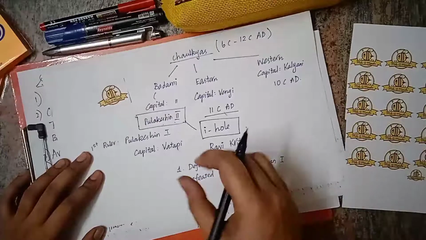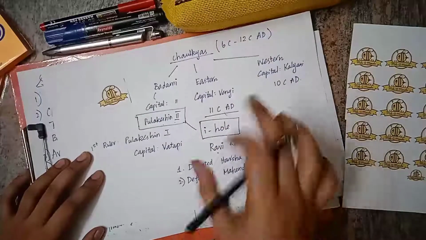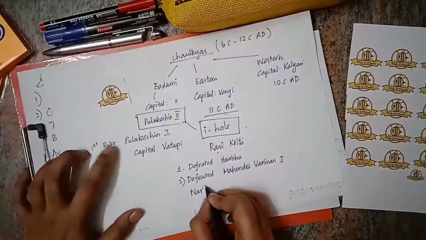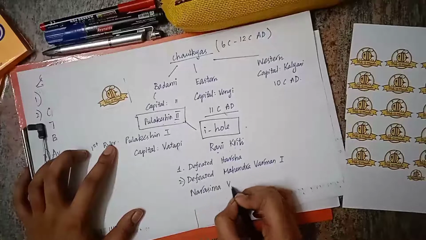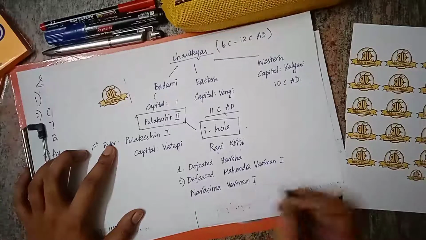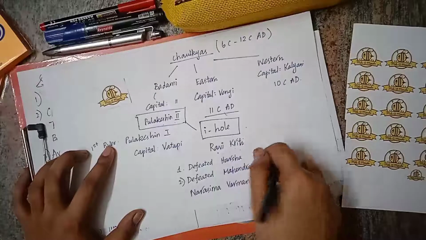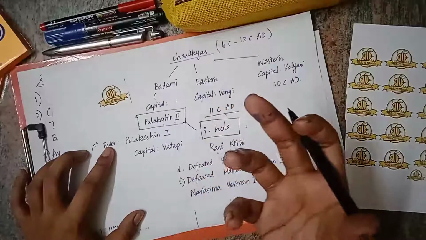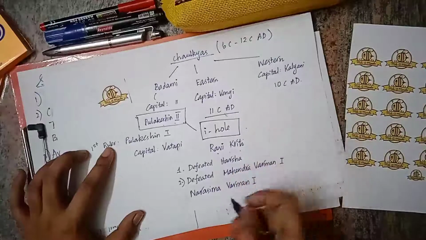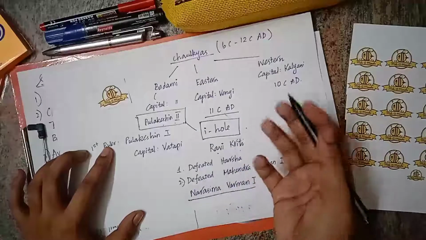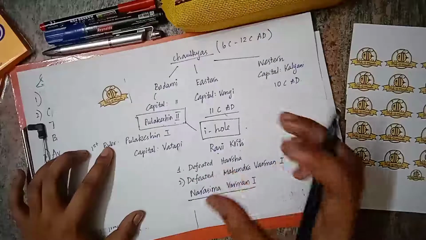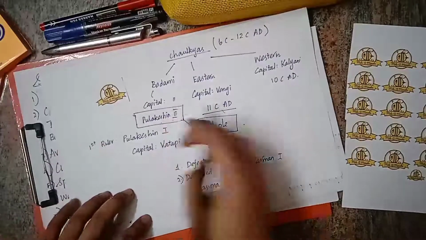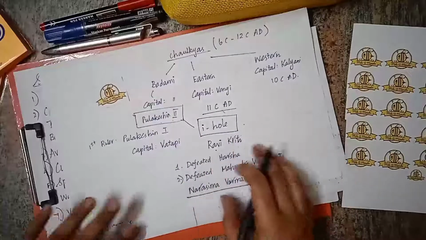By his death, his son will get irritated, and his son Narasimhavarman I will defeat this Pulakeshin II. After this defeat, Badami will remain in control of the Pallavas for 13 years. Narasimhavarman I is a ruler of the Pallavas, and because of Pulakeshin II's defeat by him, Badami will be under the control of Pallavas for around 13 years.